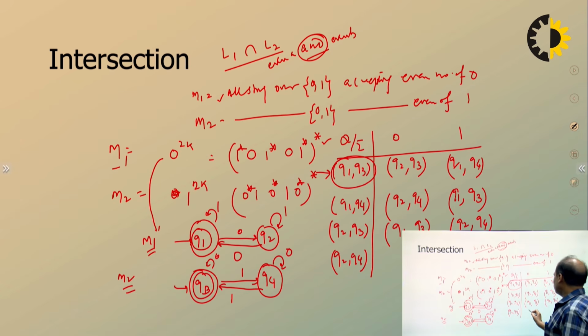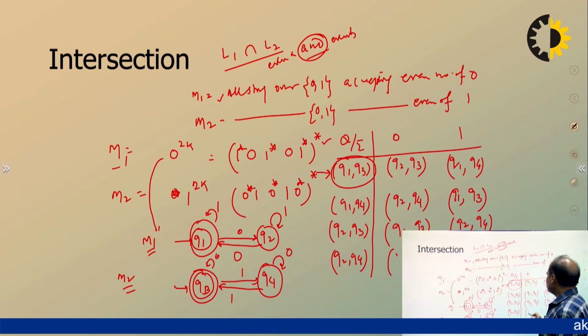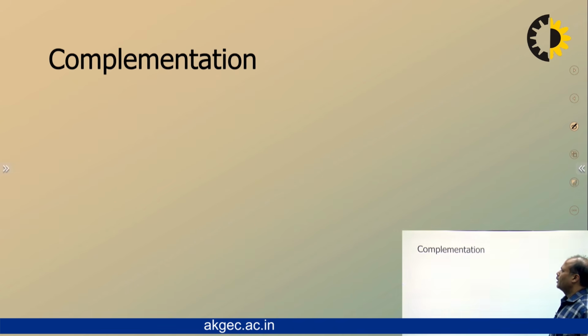Similarly, Q2, Q4 on 0: Q2 on 0 is Q1 and Q4 on 0 is Q4. Q2, Q4 on 1: Q2 on 1 is Q2 and Q4 on 1 is Q3. So this is the intersection machine for the individual machines.